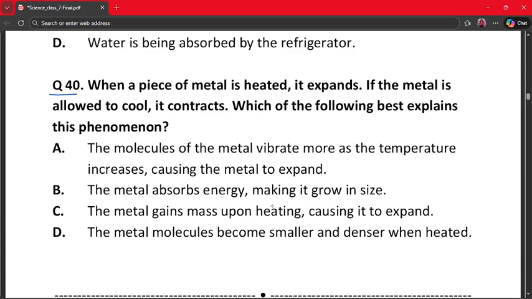The correct answer is option number A. Why? Because heat increases molecular vibration and particles move apart. So metal expands and cooling reverses this. Thus option A is the correct answer.